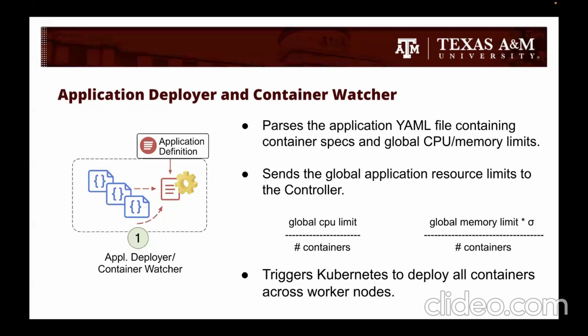To bootstrap each container, ESCRA then assigns initial CPU and memory using a simple formula. As you can see here, the CPU limit is evenly divided across containers, and the memory limit is divided similarly, but it is scaled by a safety margin factor, sigma, to reserve headroom for containers that might face memory pressure later. Once these limits are set, the deployer triggers Kubernetes to schedule and launch all containers across available worker nodes.